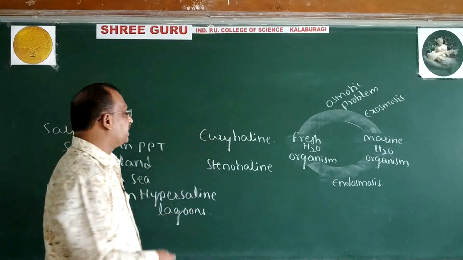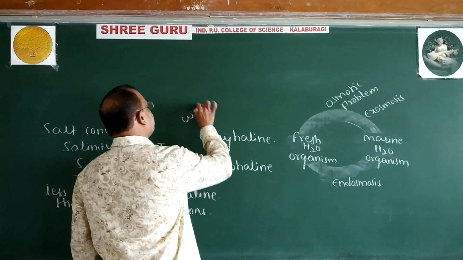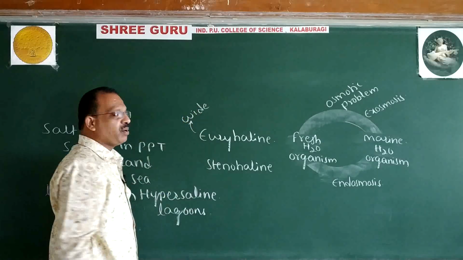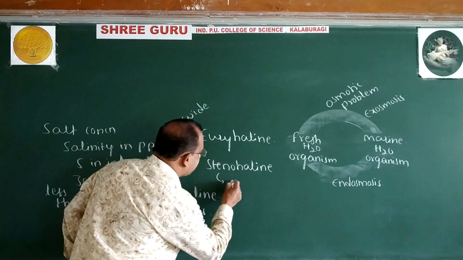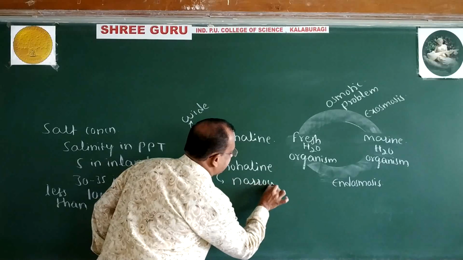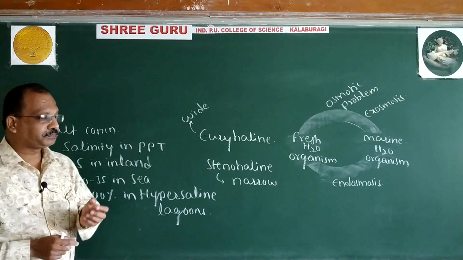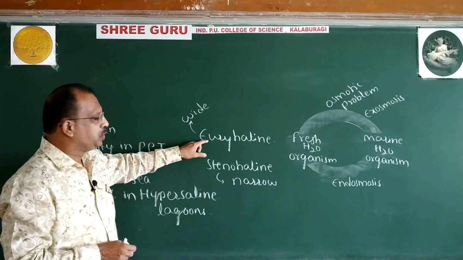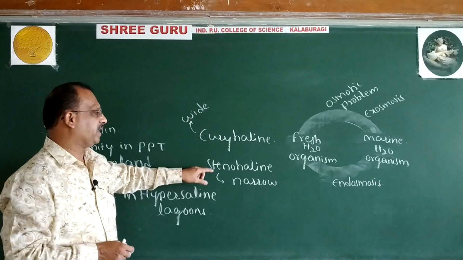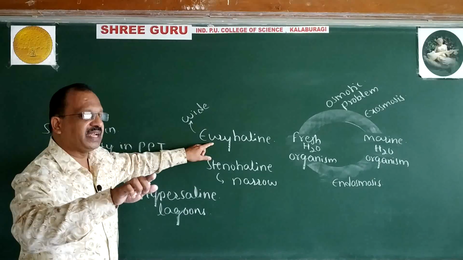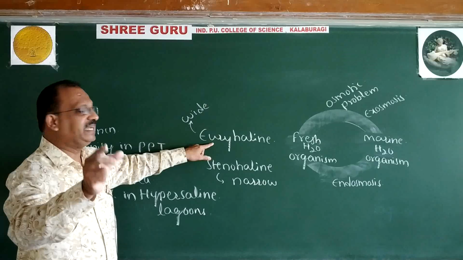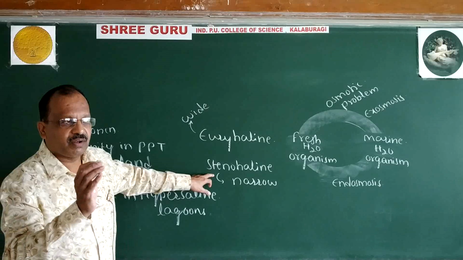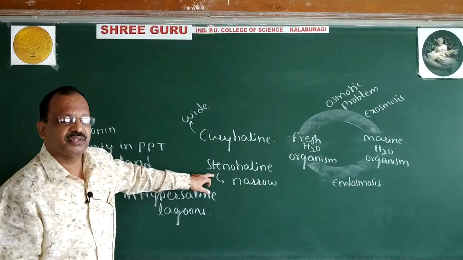Euryhaline organisms will tolerate a wide range of salinity, whereas stenohaline organisms will tolerate a narrow range of salinity.